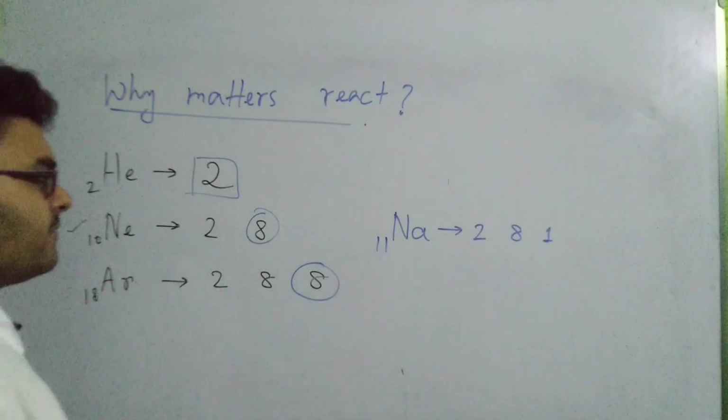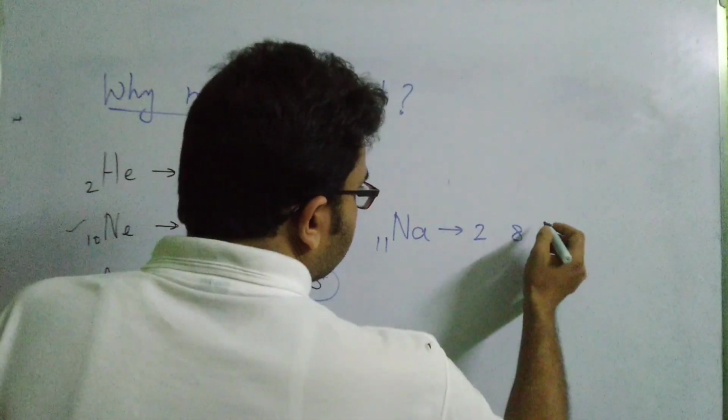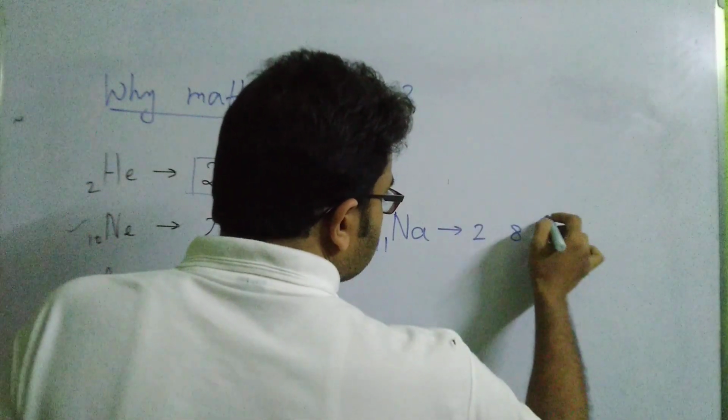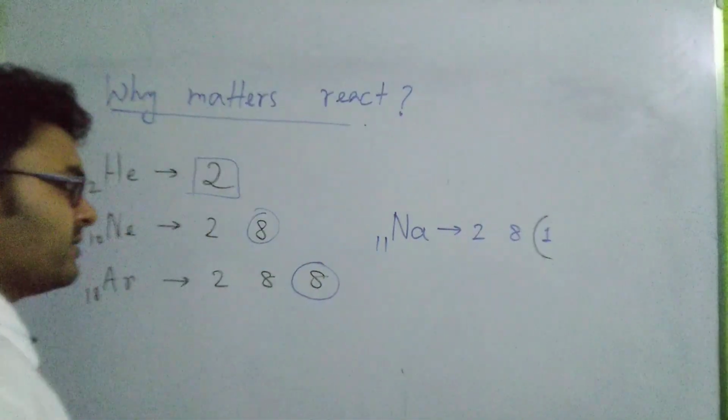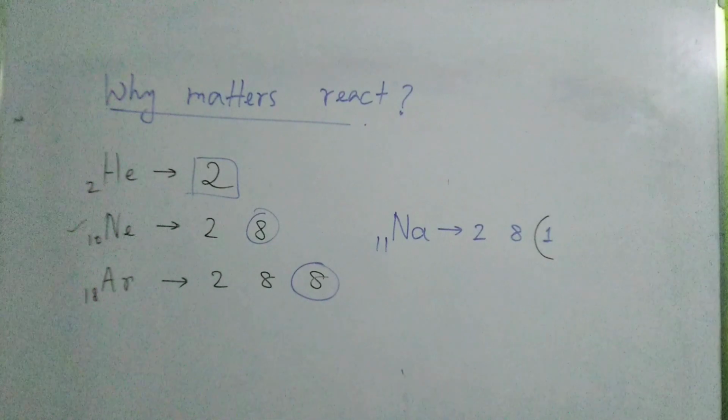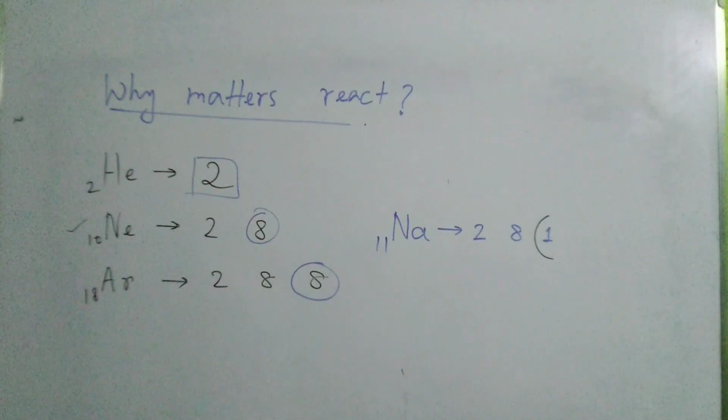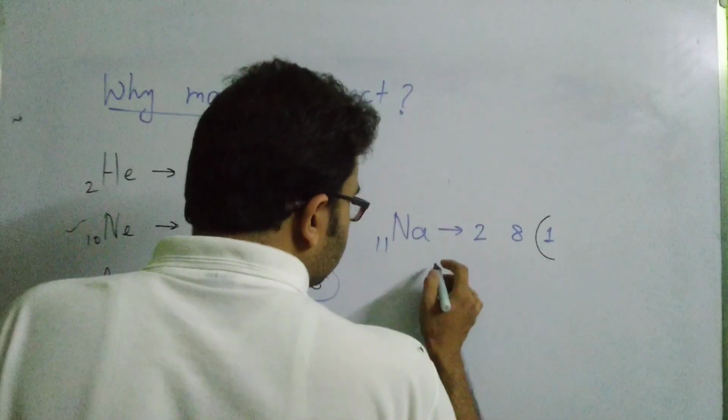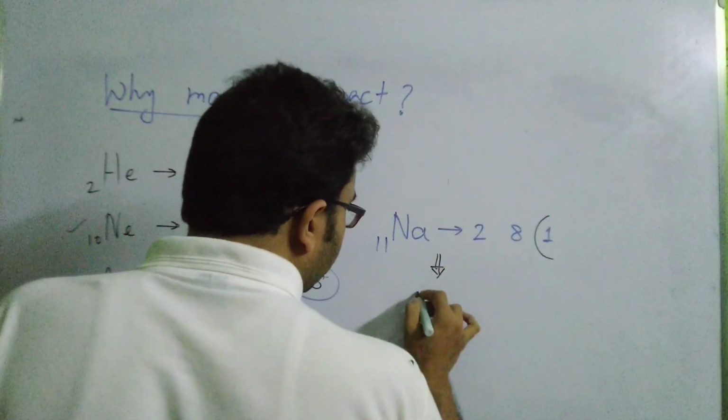So how can it attain that? Definitely, if sodium just expels this one electron in its last shell, then it will have a configuration similar to that of neon. So the sodium atom, on releasing one electron, forms a sodium ion.